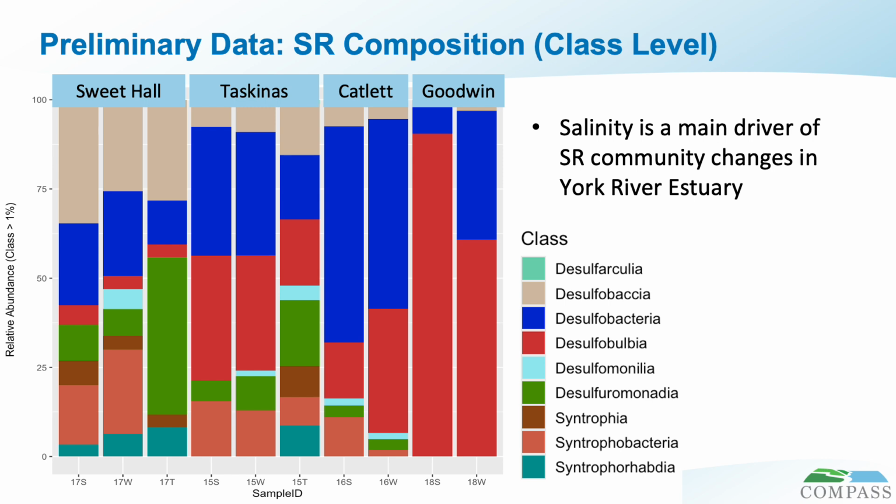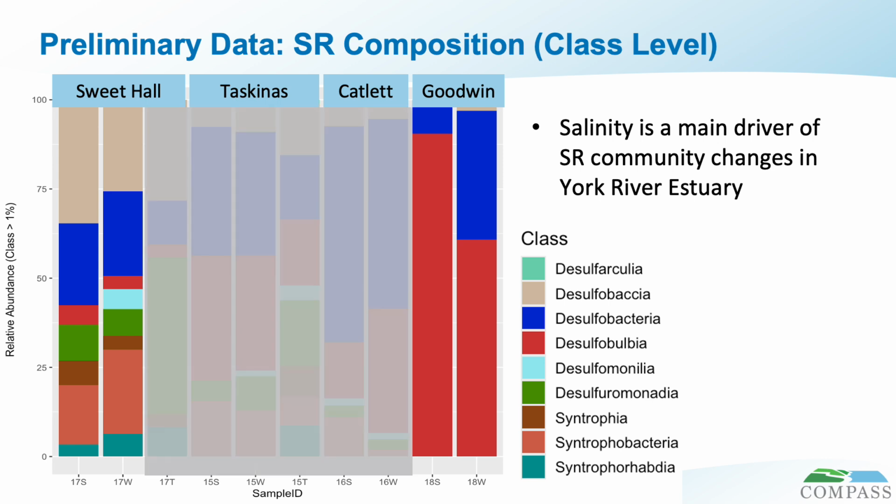And I mainly wanted to highlight that as we move from one wetland to the next, the diversity and relative abundance of specific groups of sulfate reducers vary quite drastically with salinity. For example, if we were to compare the sediments and wetland samples from our freshwater site, Sweet Hall Marsh, to our salt marsh site, Goodwin Island, you can see that Sweet Hall Marsh has a much more diverse group of sulfate reducers. Moving forward, I'm excited to see what this analysis will look like with samples throughout the Chesapeake Bay, and we're working on getting that data out as soon as possible.